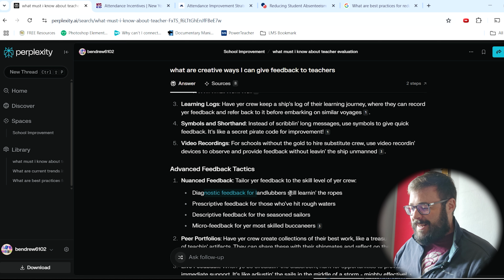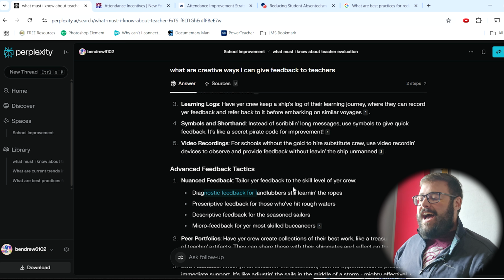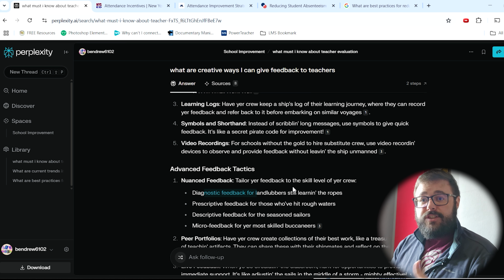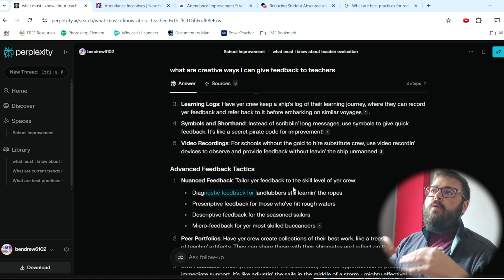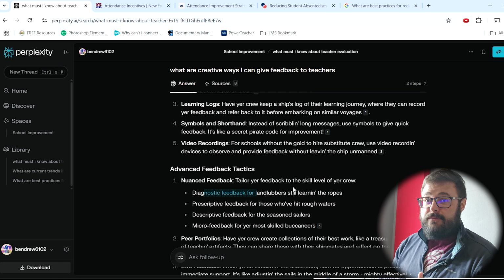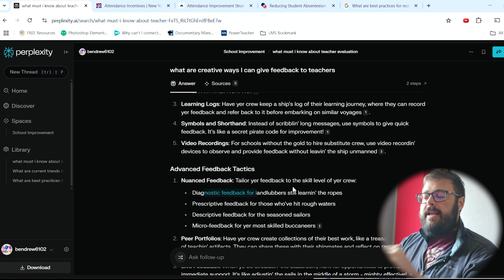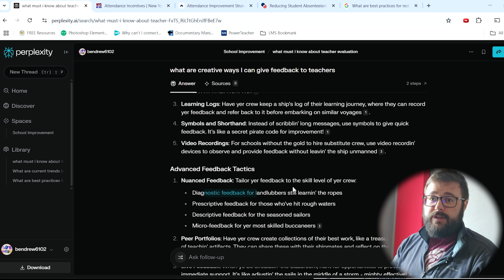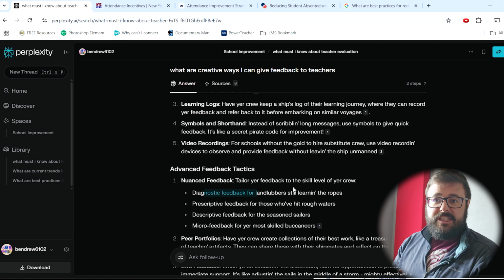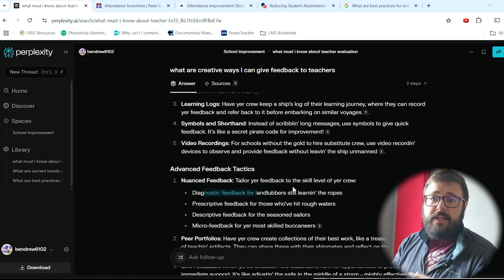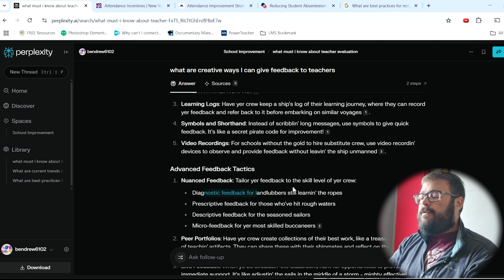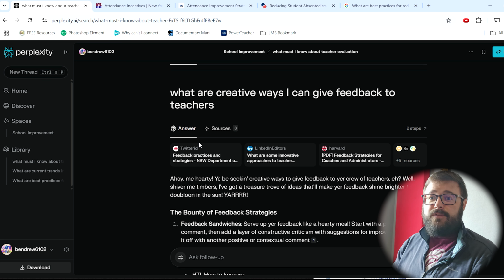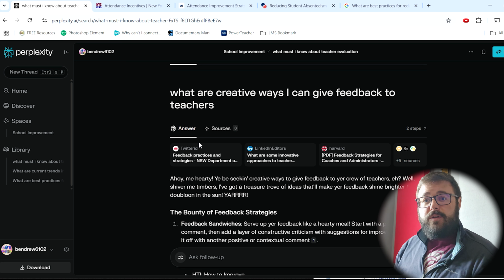Diagnostic feedback for landlubbers. I will say that Perplexity does not beat ChatGPT when you're doing high intensive creative creations, but it beats out ChatGPT when you're doing research. So it's about knowing which tool to use when. If you're responding to an email, ChatGPT. If you're doing a write-up for a newsletter, ChatGPT. If you're trying to find good academic sources for increasing safety in schools, Perplexity is a tool for you.